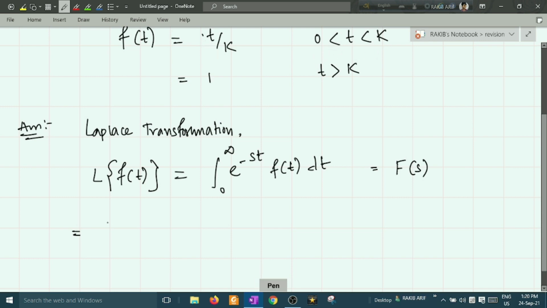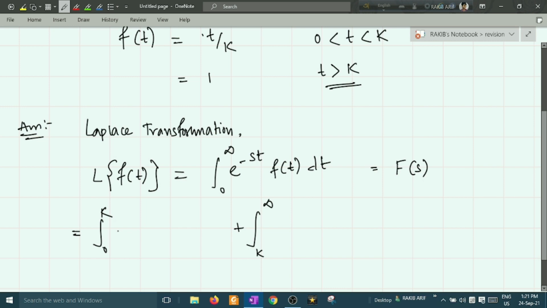So first break this integration into 0 to k, and the second integration will be from k to infinity, because the limit of t is k to infinity, that means greater than k. So there will be two parts of decomposition of this integration.